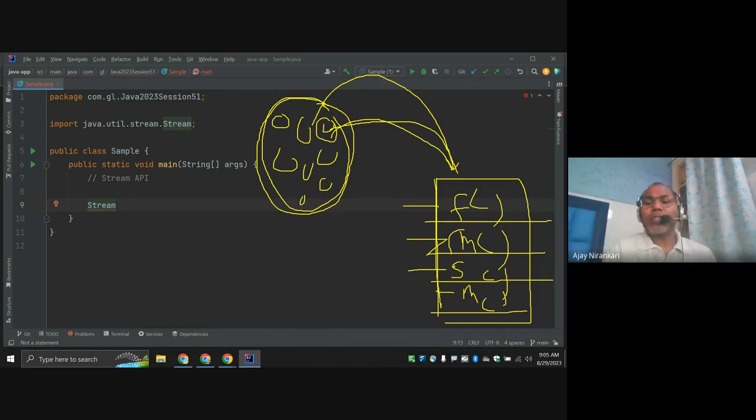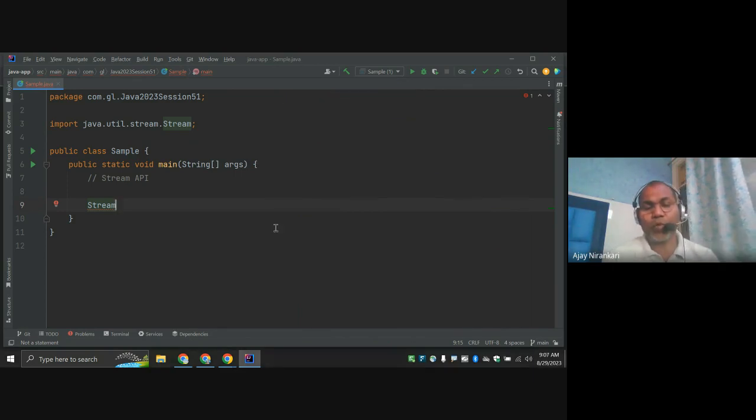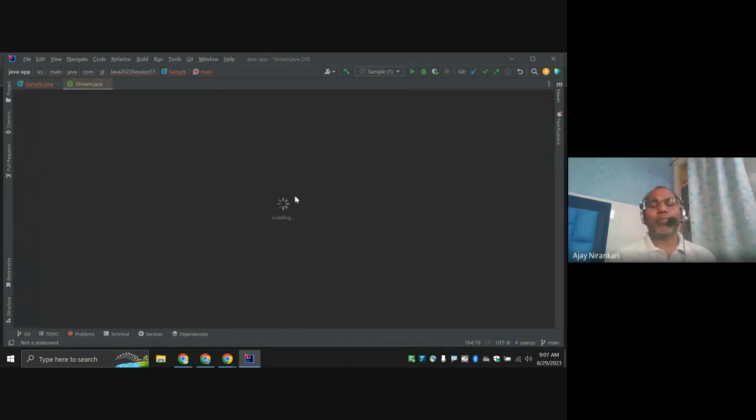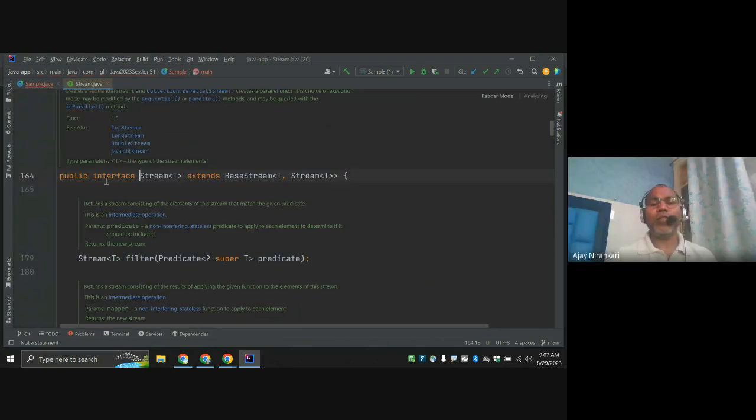But the question is how we apply all these functions, filter, map, reduce, for each, max, min, sorting, on the stream. Now let's talk about it as a programming language construct. Is this a class, a method, or what? You say stream is a method. That's also good, but primarily stream is an interface.